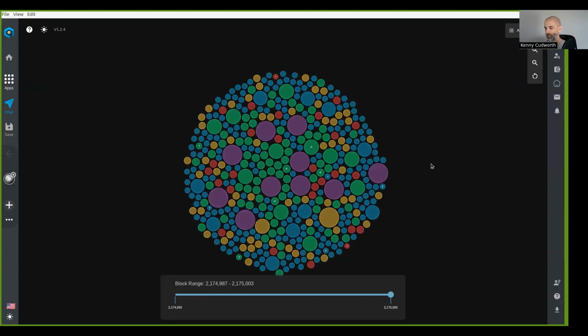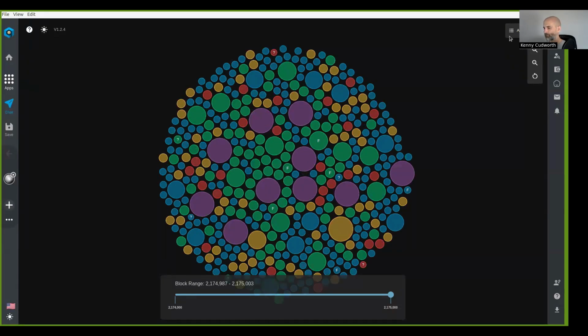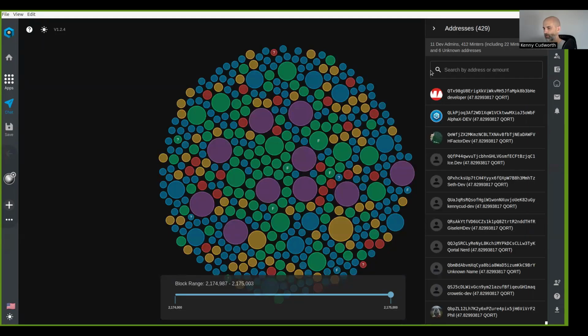Now the bubbles are bigger because some minters get more than others, obviously, because of the leveling. And so yeah, you can zoom in and stuff. But what I like to do is go up here on the right and look at the address list. This will give you some numbers and some names. So you'll see that there's 11 dev admins, there's 22 Minter admins, and there's 412 Minters total.